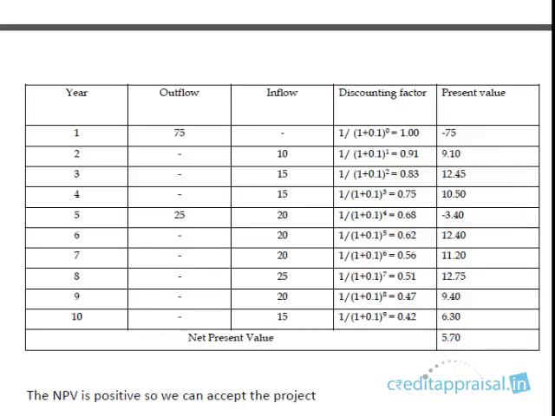This is actually the calculation which you'll encounter in project finance. The project finance will be listing the initial outflow. Usually you won't be having other outflows. In some cases you might have outflows in other years, but usually it is an outflow in the first year, and then you have inflows in the coming years, maybe for the next 5 years or 10 years. Then you have to calculate the NPV. The project report will actually be containing this calculation. You need not do it.